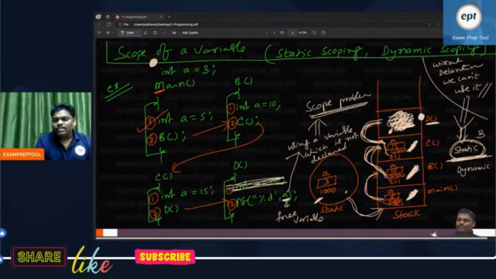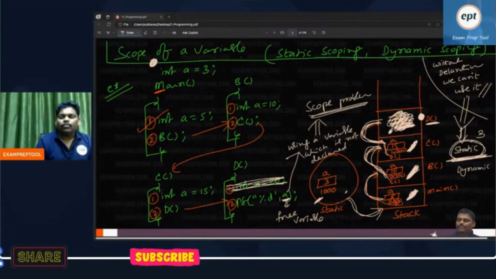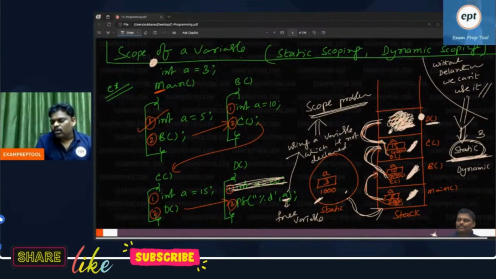Now listen, one more interesting answer. Everyone listen. I called the compiler. Allow compiler, while compiling, if you find out a scope problem, please don't solve it. I want to give it to the processor. Compiler, scope problem, you don't solve. Just pass the problem as it is. The processor has to run it. Then what is the answer? If the processor solves this problem, that is called dynamic scoping.